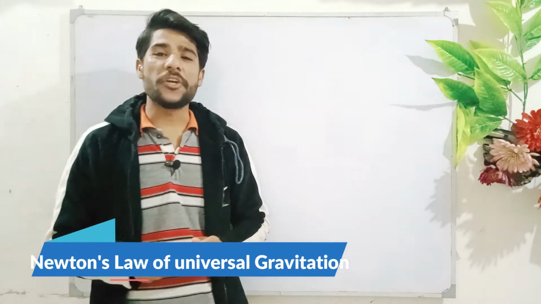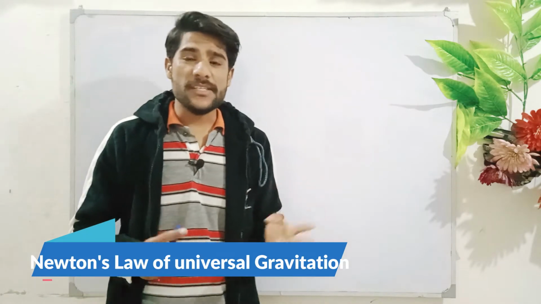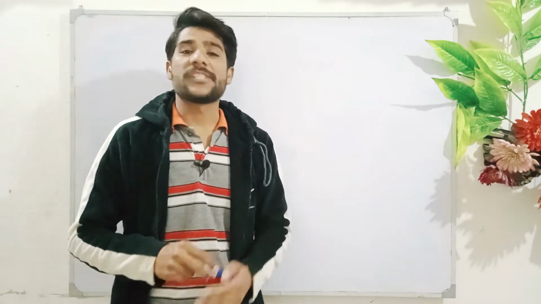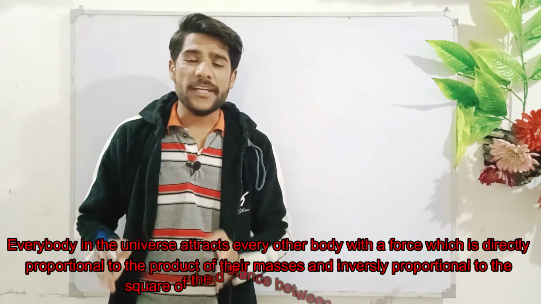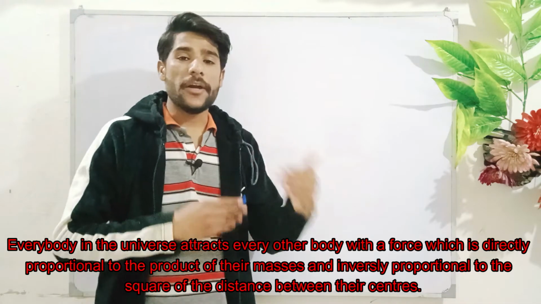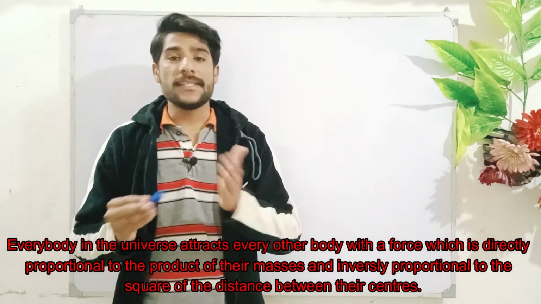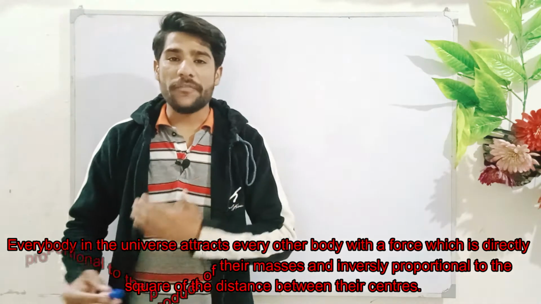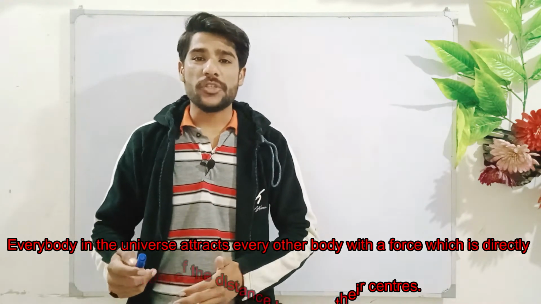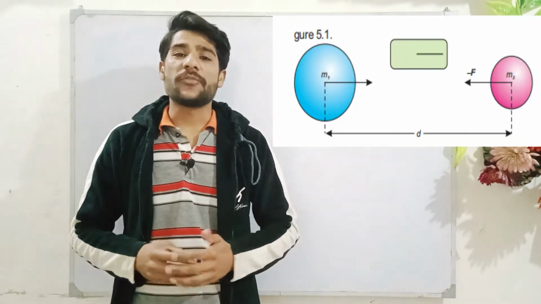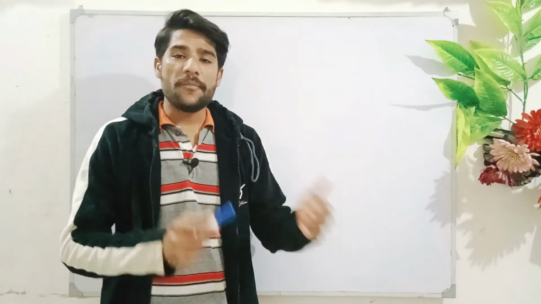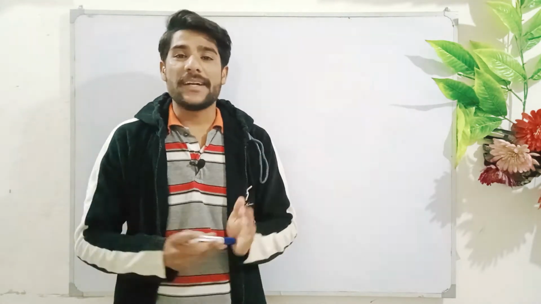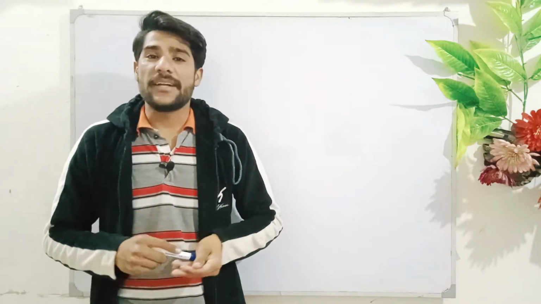Actually, in this video I am going to talk about Newton's law of universal gravitation. According to Newton's law of universal gravitation, every object in the universe attracts every other object with a force which is directly proportional to the product of their masses and inversely proportional to the square of the distance between them from their center. Let's suppose we have two masses, m1 and m2. Both masses are separated by the distance d from their center.